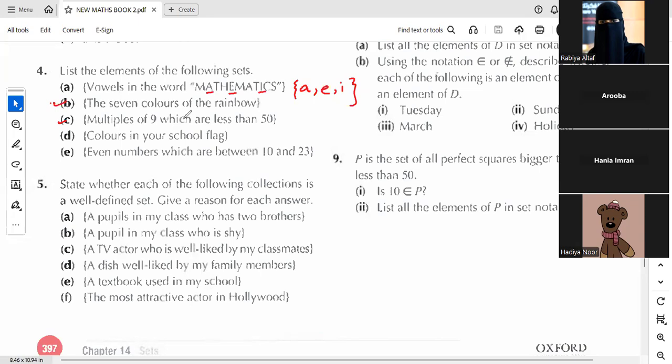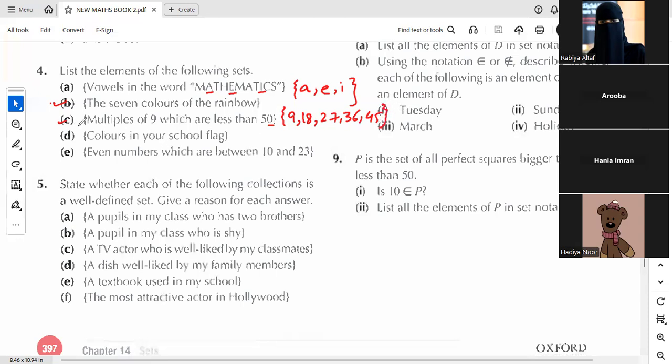Okay. Yes, Hania, your answer is correct. Multiples of 9 means the table of 9. But we need to write the numbers less than 50. So the answer will be 9, 9 twos are 18, 9 threes are 27, 9 fours are 36, 9 fives are 45. And we know 9 sixes will be 54, which is greater than 50. We need to write the numbers less than 50, so this will be our final answer.